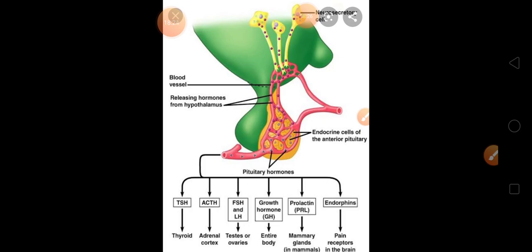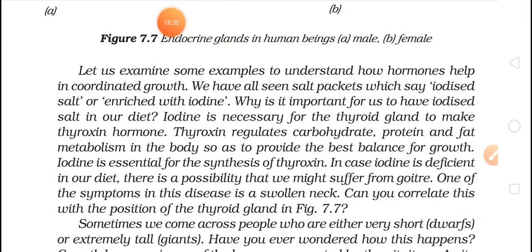Now let's see what is given in your NCERT. Let us examine some examples to understand how hormones help in coordinated growth. We have all seen salt packets which say iodized salt or enriched with iodine.